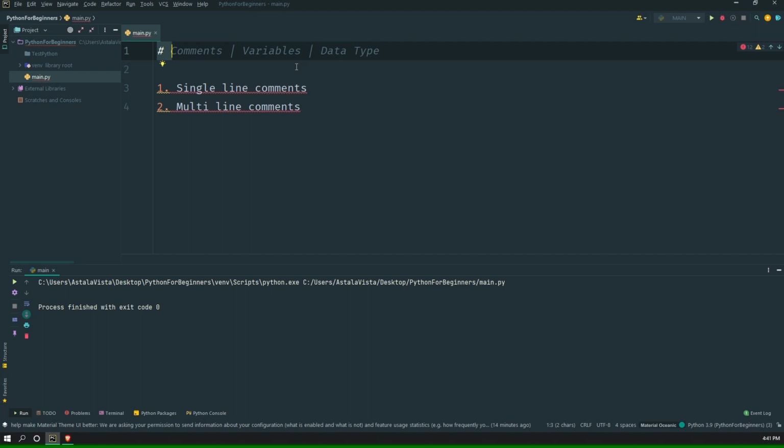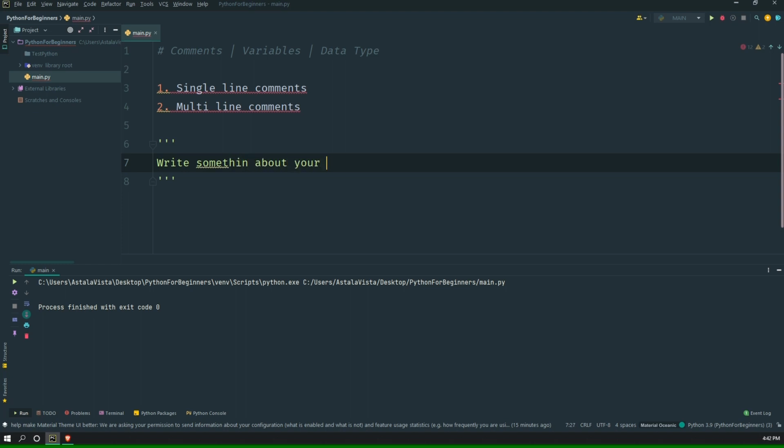If you have a comment on a single line, that's fine, but if you have a multiple line comment in your program, then you can use multi-line comments, which can be like this. To add multi-line comments to your program, you have to add a triple quotation like this, and after that you can write anything inside these triple quotes. So write something about your program.